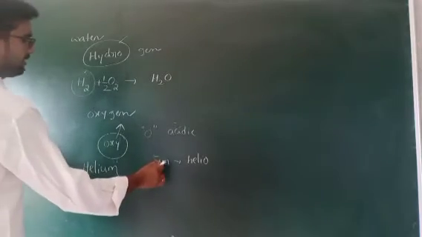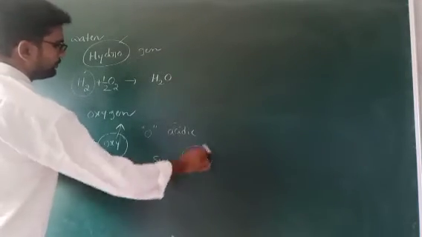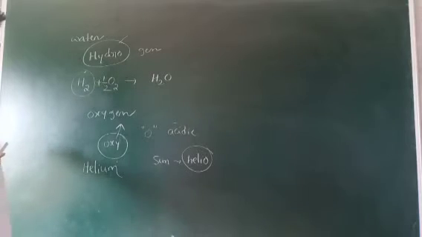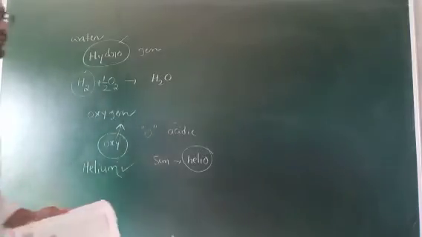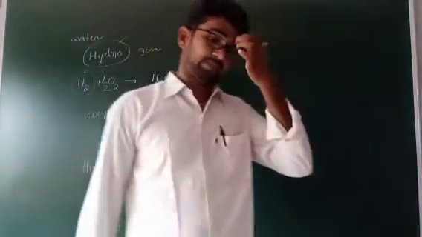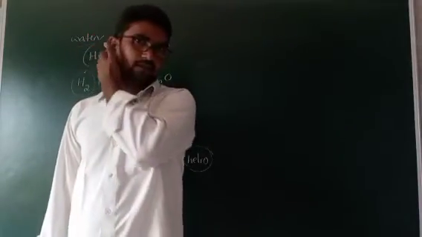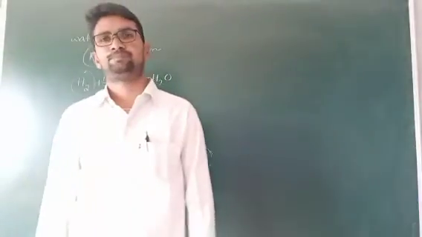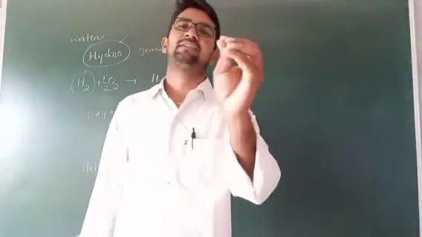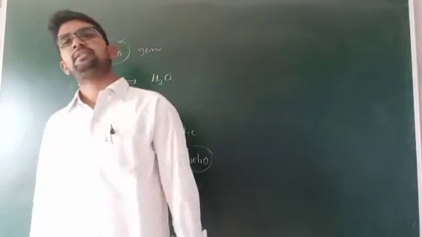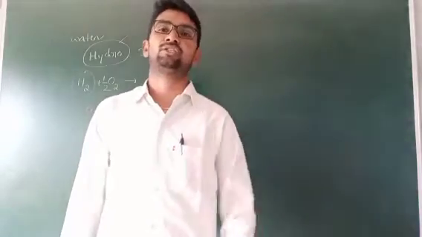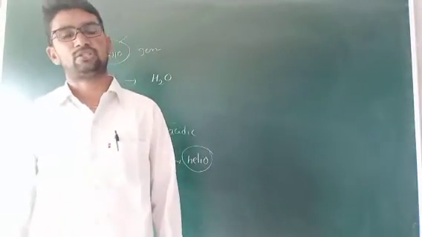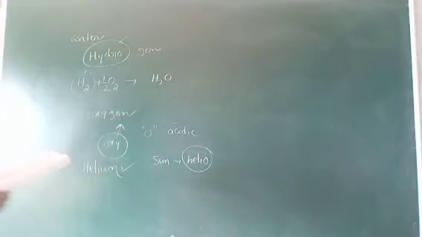Based on that, the name helium was given. Some elements, for example Rutherfordium and Mendeleevium, are named after scientists, to remember them. Some are based on their discovery places also. This is about the history.